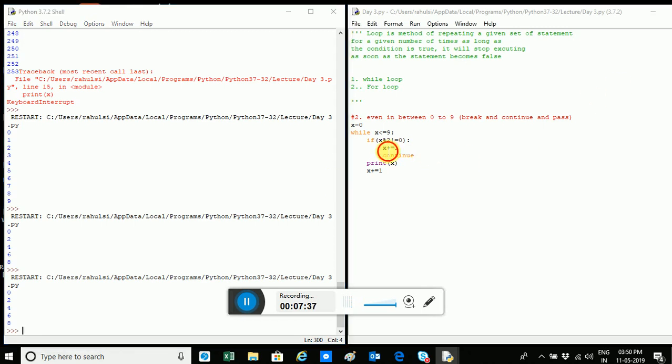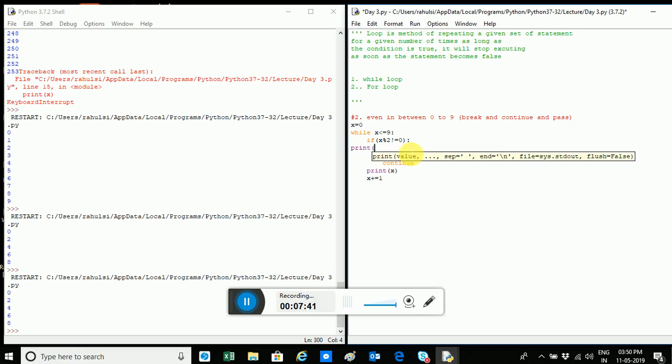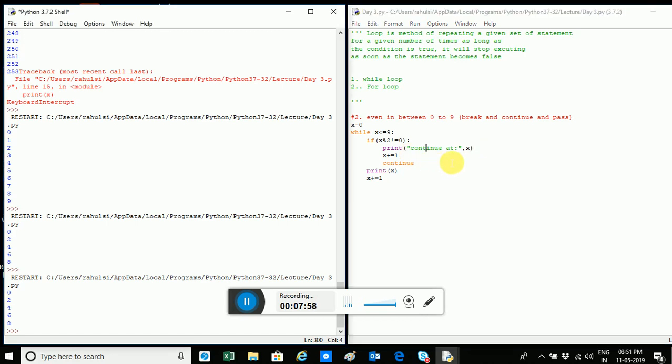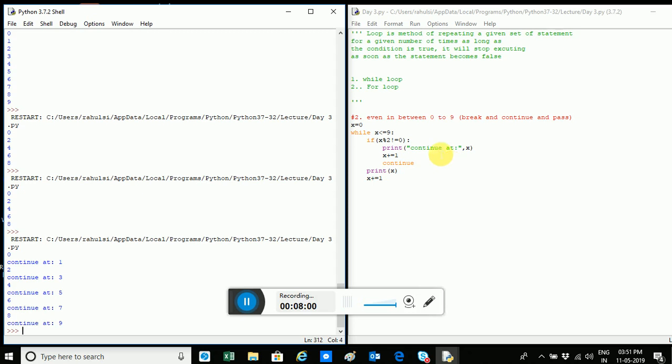Now let's see what happens over here. I'll give a print statement for our understanding, print continue at. See, I printed 0 because 0 did not come here, it printed 0.